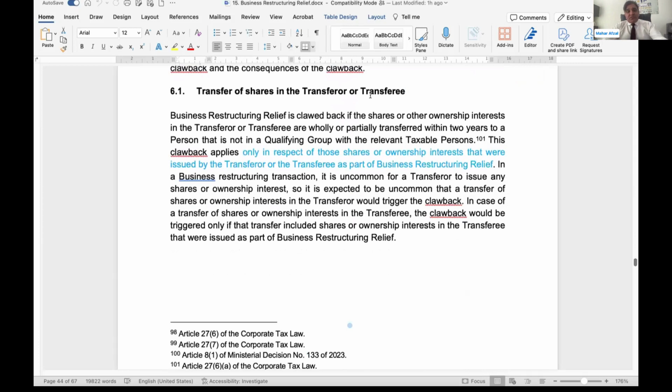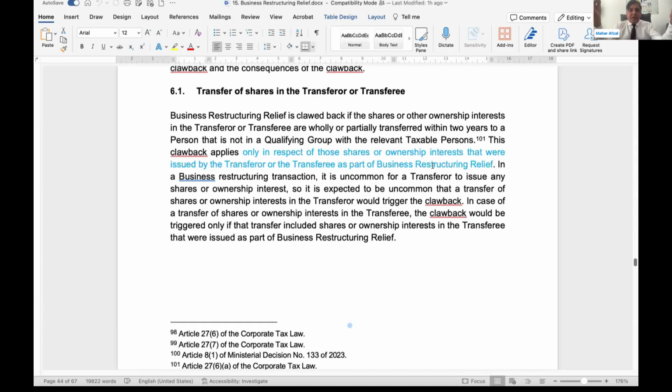Transfer of shares in the transferor or transferee, they said only in respect of those shares and ownership interest that were issued by the transferor or transferee as part of the business restructuring relief. I've already given you an example. If the transferor is already holding 80%, and now 20% more shares are being issued to the transferor in case of this transfer, then this condition is only applicable on the 20% shares, not on the remaining 80% shares. Now there is a possibility you can identify this 20% share, and there is a possibility that you cannot identify these 20% shares.